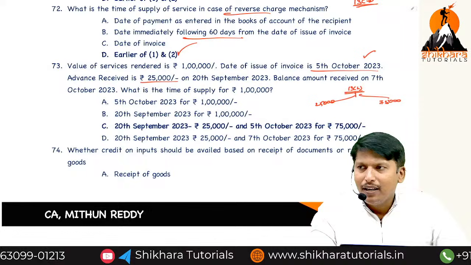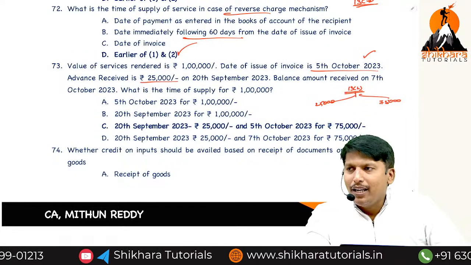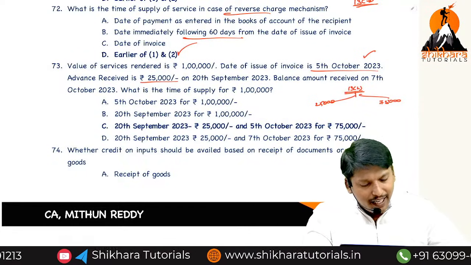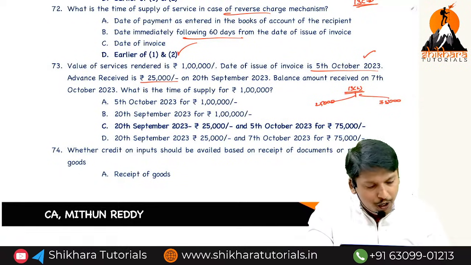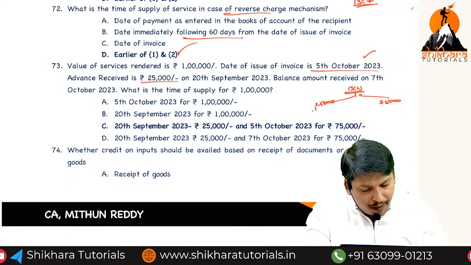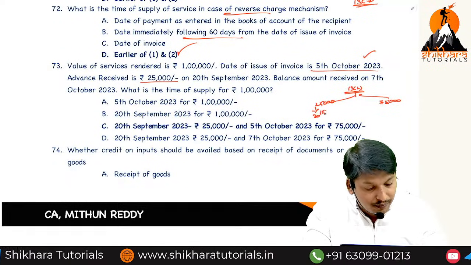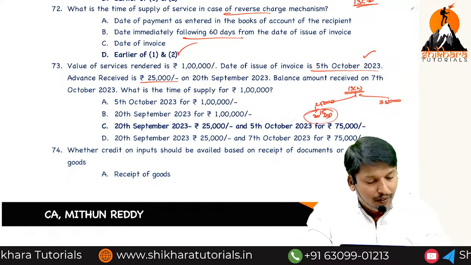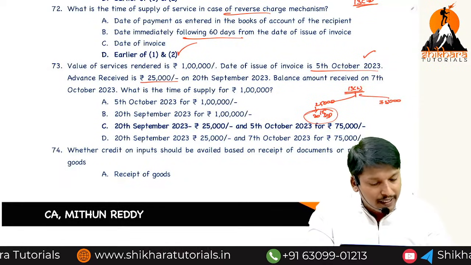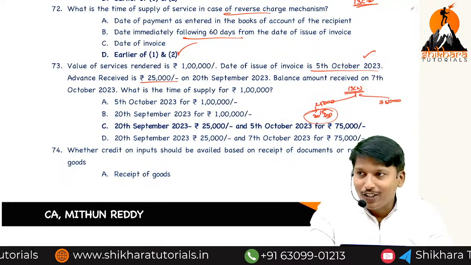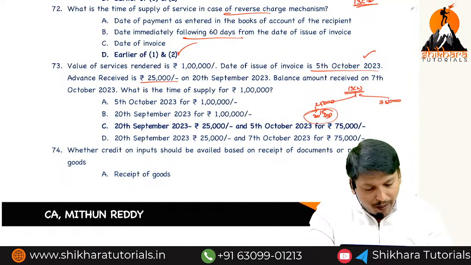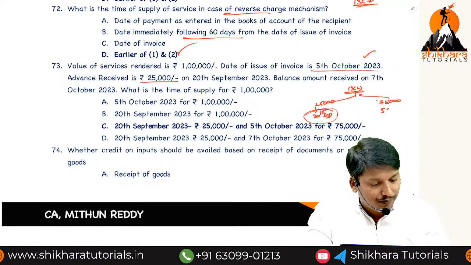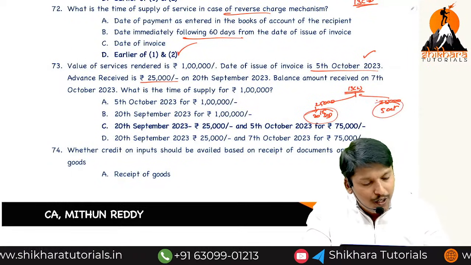Yes or no, sir? 13(2): invoice date, date of payment, whichever is earlier. 5th October, 5th October, 20th September. 20th September is the correct answer. For the 75,000, invoice date 5th October and date of payment 7th October, so 5th October. 13(2)(a).